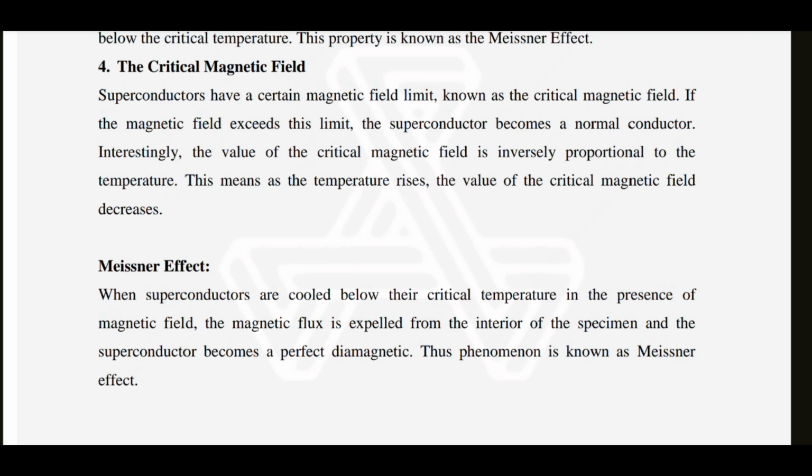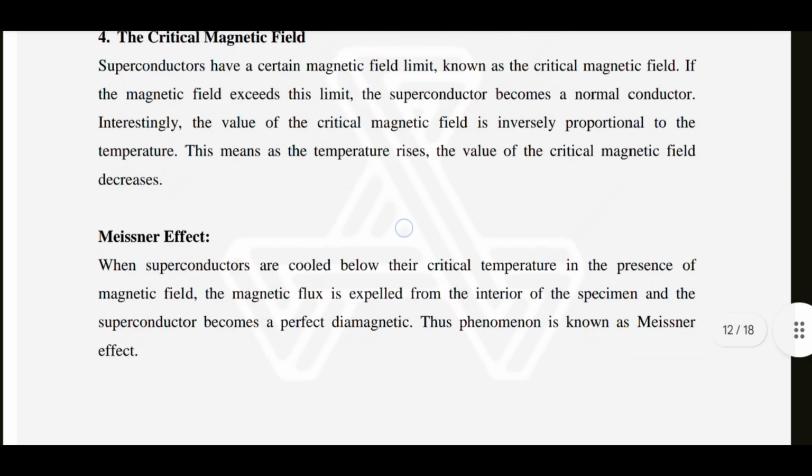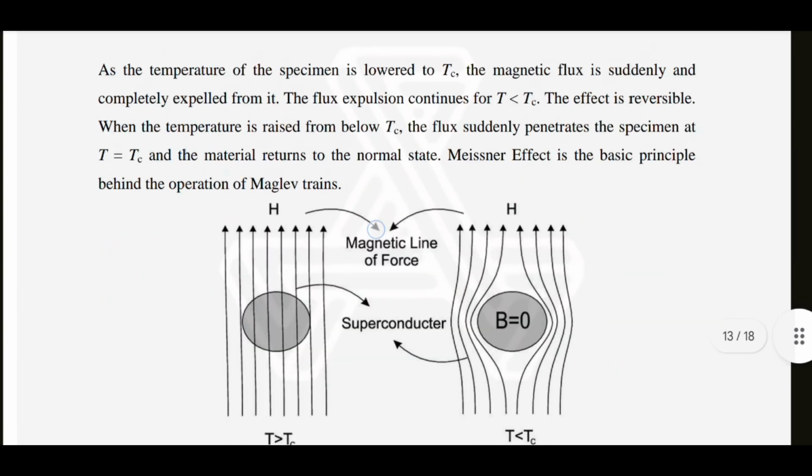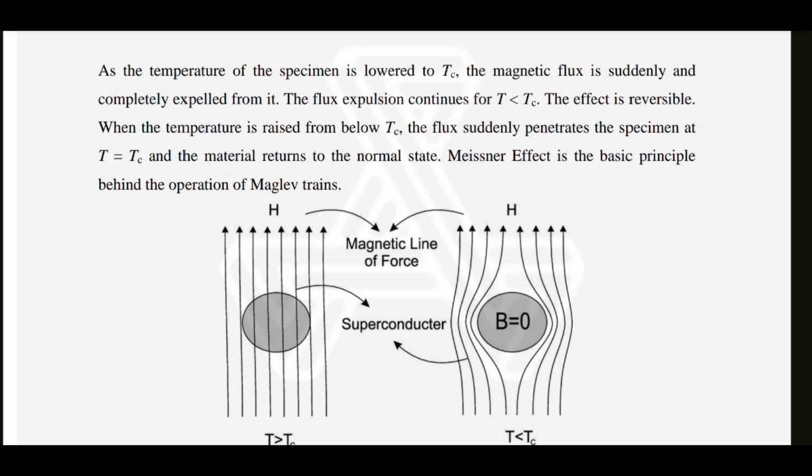Meissner effect. When superconductors are cooled below their critical temperature in the presence of a magnetic field, the magnetic flux is expelled from the interior of the specimen and the superconductor becomes a perfect diamagnet. This phenomenon is known as Meissner's effect. This can be further explained: as the temperature of the specimen is lowered to Tc, the magnetic flux is suddenly and completely expelled from it.